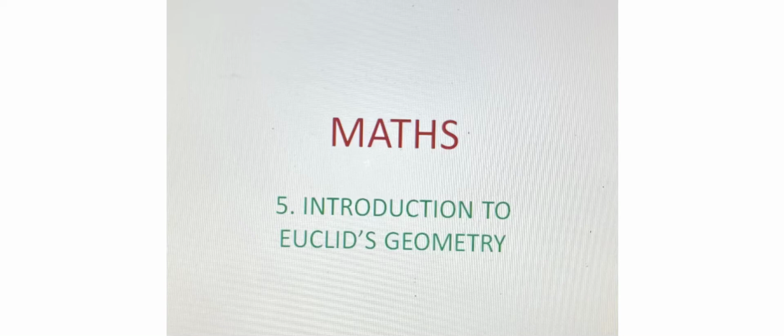Let us recall what we studied in the last lecture. First of all, we studied the meaning of geometry. Then we saw that geometry is used since ancient times. Then we studied about Thales, who is the pioneer of geometry. Then came Euclid, who collected all the knowledge of geometry in his compilation called the Elements. There are 13 chapters in the Elements, and each chapter is called a book. And at the end, we studied that in one of the books, there are 23 definitions. Now let us study further.